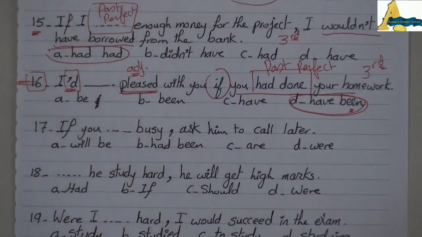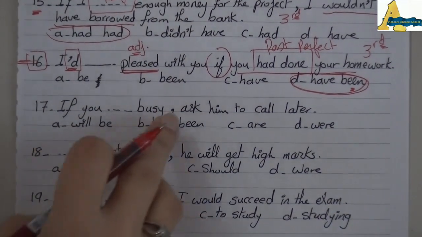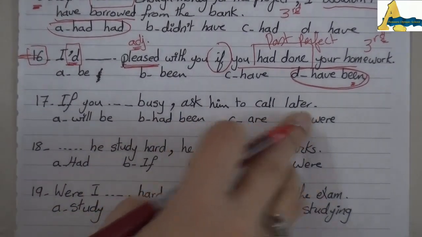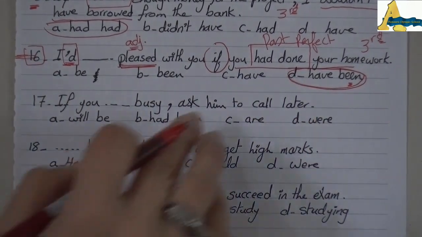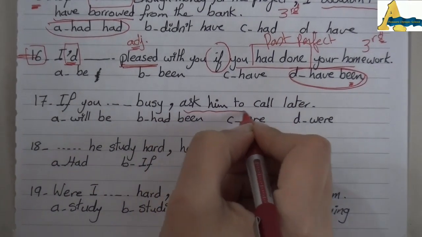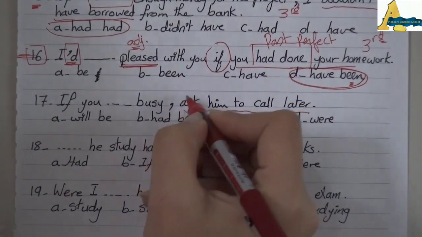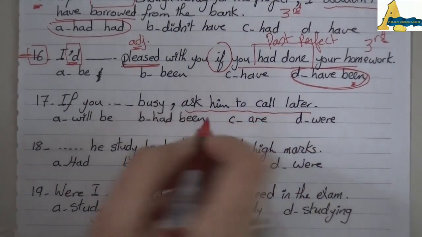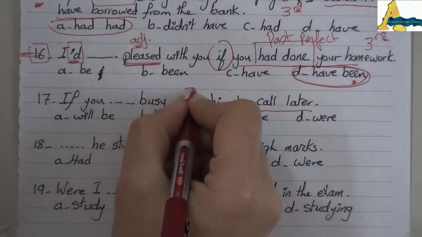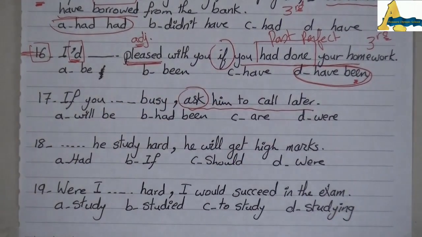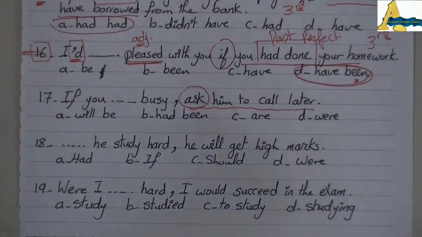Number 17. If you're busy, ask him to call later. Where's the complete clause? The second one. Ask him to call later. But here, I don't have a subject, no subject. It starts with the verb. So it's called what? It's called imperative, order.